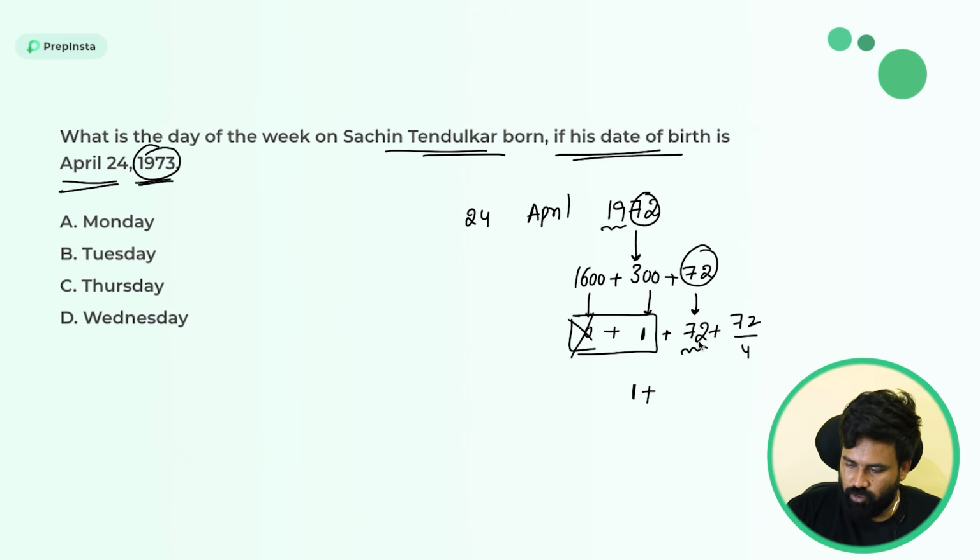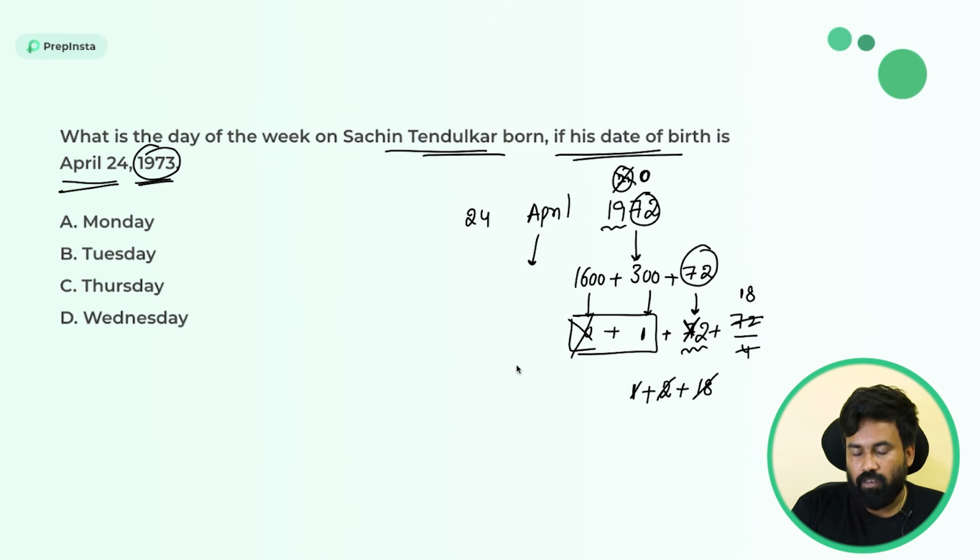Here if you see 72, right? 70 means a multiple of 7. So the answer is 2, because 70 becomes 0. A multiple of 7 is 0. And the next, 72 by 4 is 18. So 18 plus 2 is 20, 20 plus 1 is 21. 21 means a multiple of 7. A multiple of 7 means 0. So the year code is 0.